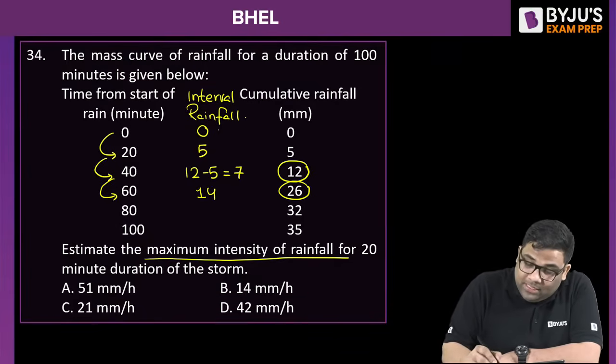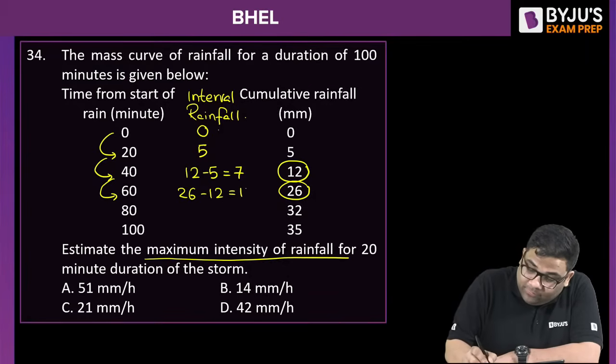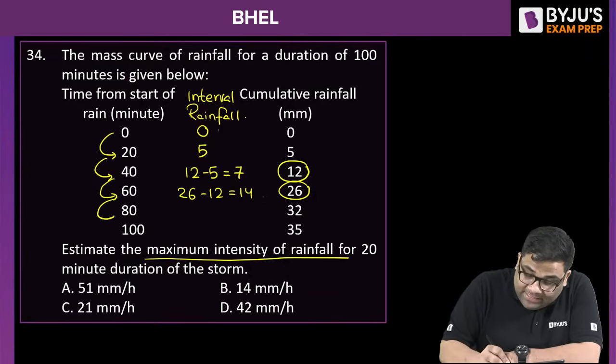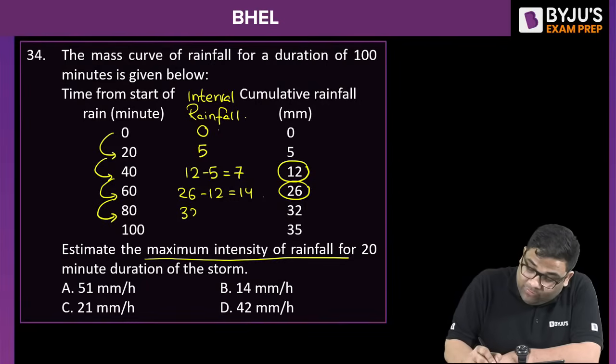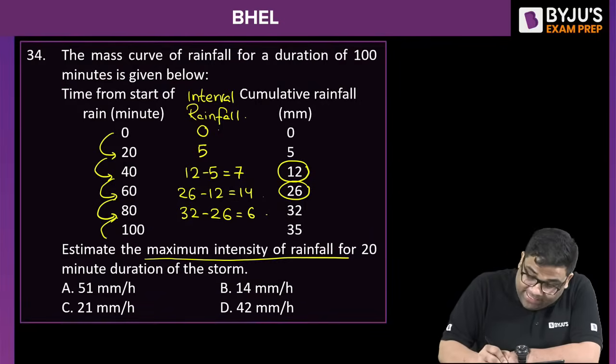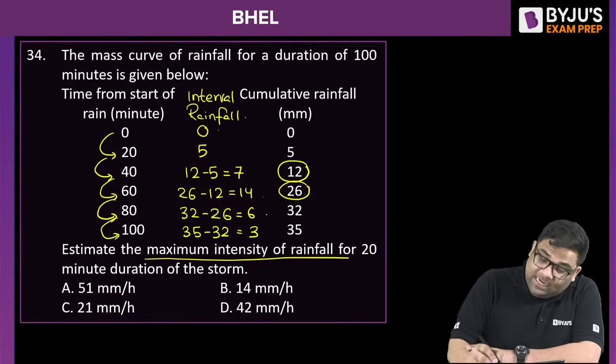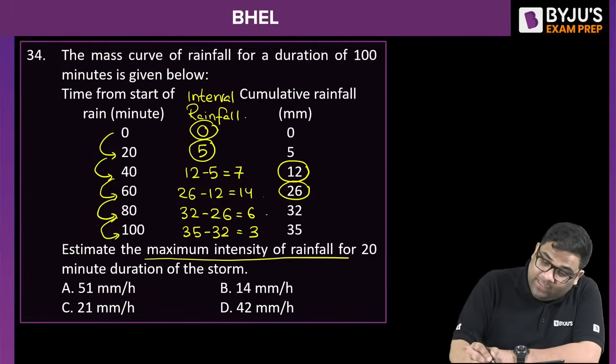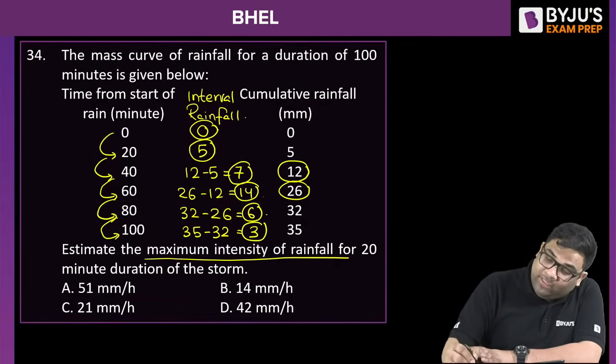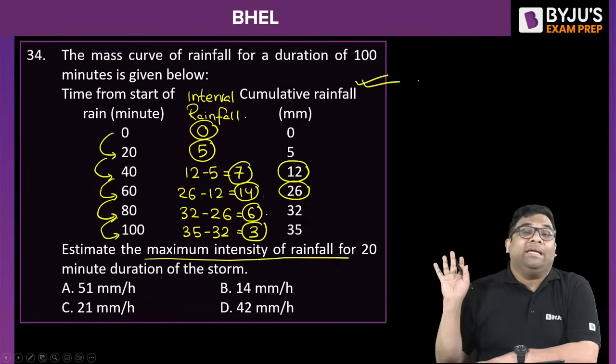And then from 60 to 80, it will be 32 minus 26, that is your 6. And then from 80 to 100, it is 35 minus 32, that is your 3. So these are the interval rainfalls. This column is the cumulative rainfall.